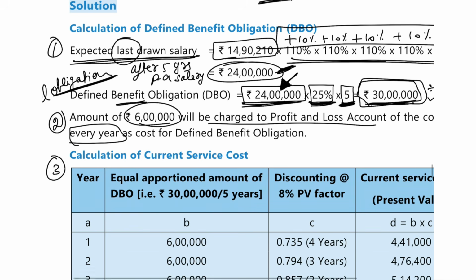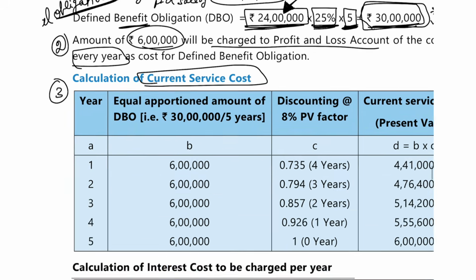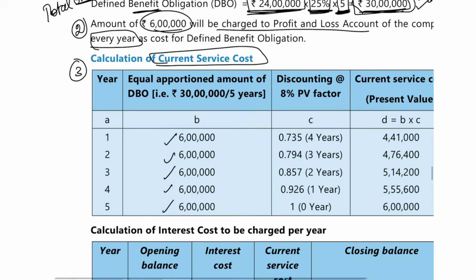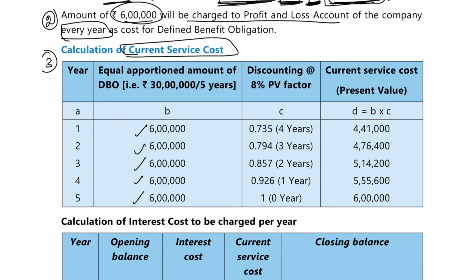Third step was you have to find out something known as your current service cost. So 6 lakh will accrue every year for 5 years. But this is not the present value. You have to find out the present value. How will you find out the present value? First, you have to find out how many number of years are left. So the first year's 6 lakh that is accruing, you're going to get it after 4 years. 1, 2, 3, 4. At the end of 5th year, you're going to get it. So after 3 years you'll get this, after 2 years, after 1 year, and 0 years. At the end itself, you'll get this.